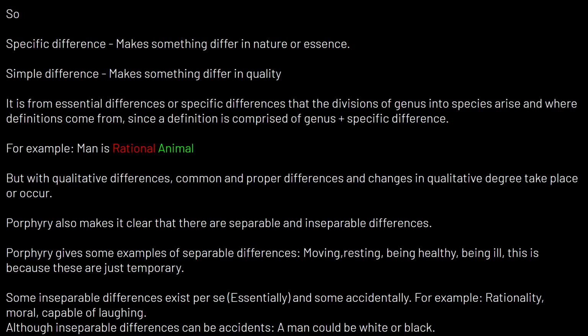And you need to note that a definition is comprised of a genus plus a specific difference, right? So a definition of a definition, according to Aristotle, is one that signifies the essence of a thing. So it's not merely an effect. A good definition tells us what a thing is, what the essence, what the nature is. For example, if we were to define man, we would say man is rational animal, where rational is the specific difference. Why? Because rational is what distinguishes us from other animals. Animal is our genus. And thus we can say man is rational animal.